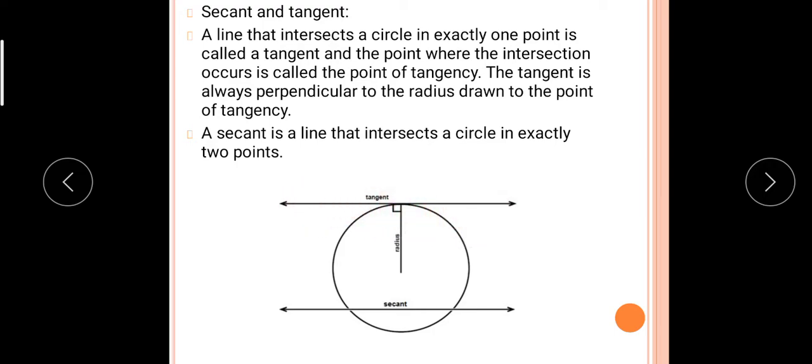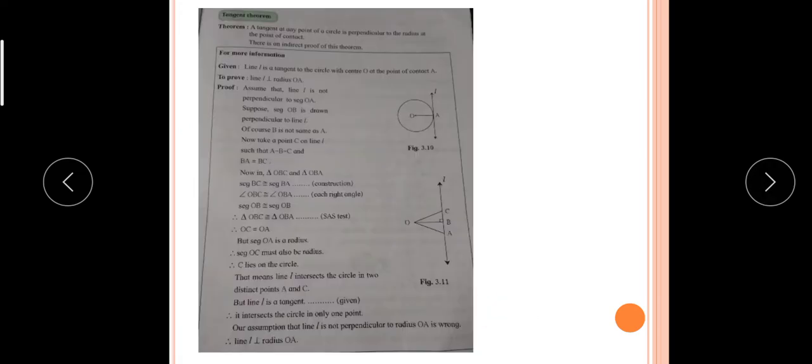A secant is a line that intersects the circle in two distinct points. So this is called a secant. Now, in the last session, we saw the theorem also, and this theorem we proved by the indirect proof. And for the indirect proof, that's why we are considering these points.